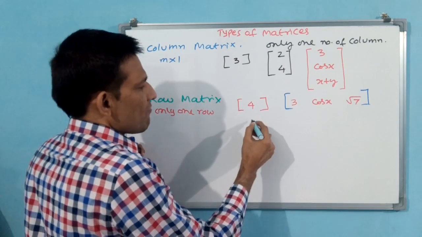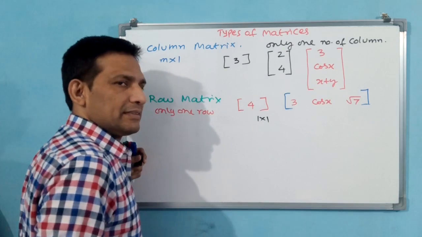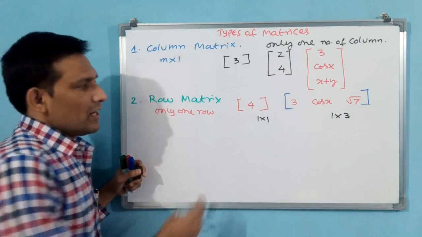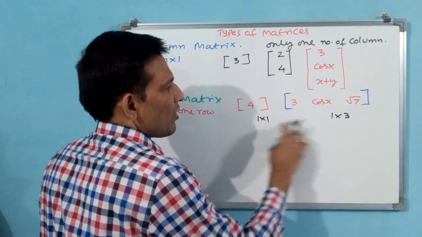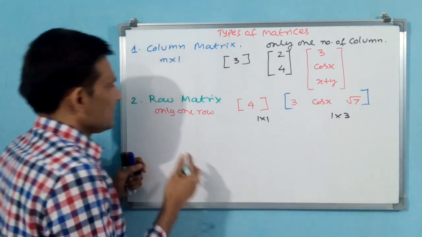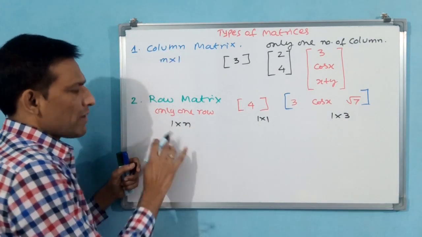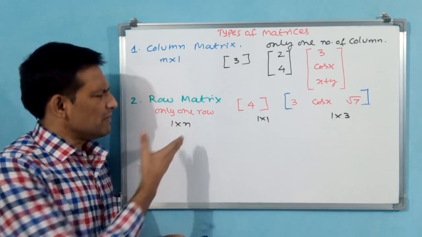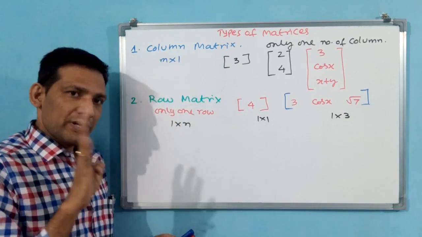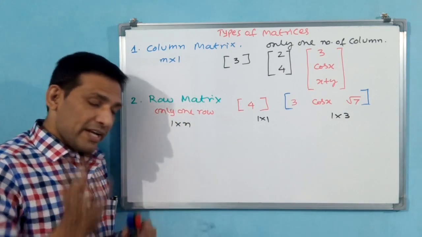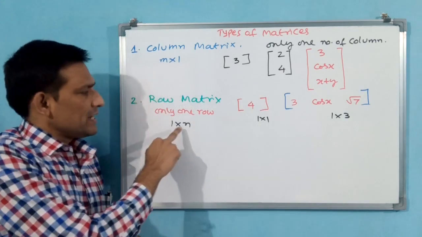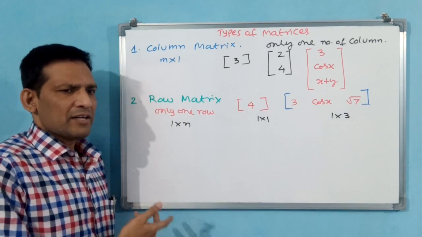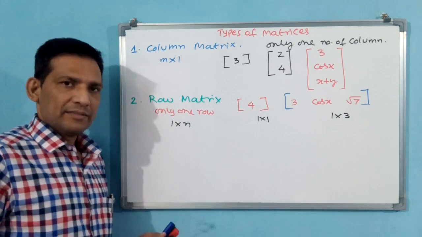Okay, now you come here. What is this? This is 1 by 1. What is this? This is 1 by 3. Now you see where the number is changing. In columns the numbers are changing. In row the number is fixed. What is that? 1 by n. Why have I written n? N columns you can go. M by n, n columns you can go. That is why even here you can write n also. But we have taken m as the number of rows, n as the number of columns. That is why try to avoid writing it. You write this, this will be correct. Or else you can write that, not a problem. N you can write anywhere. Okay?